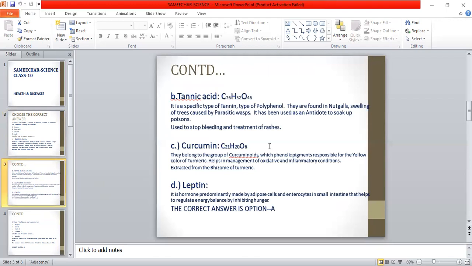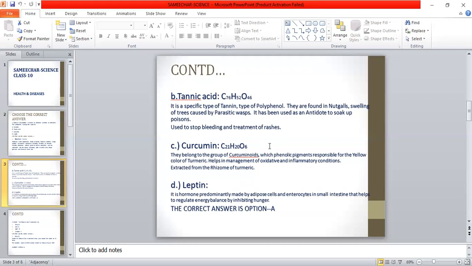Tannic acid, C76H52O46. It is a specific type of tannin. It is a type of polyphenols. They are found in nut galls. Swelling of trees is caused because of parasitic wasps. This is an antidote to soak up the poisons. In the medical field, it is also used to stop bleeding and treatment of rashes. Hence, this answer does not match with our question.